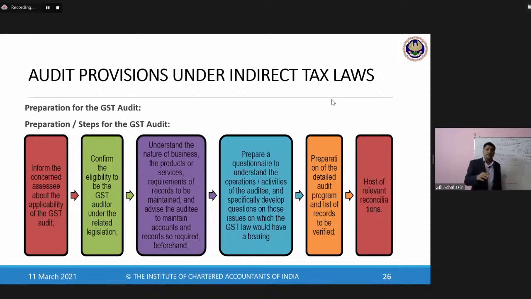If the entity would have strong controls, if the entity would have controls which are operating effectively, now this once again would be visible to the GST auditor, because he would also understand all of these things from the management. He will not be required to get into the control testing in case of GST audit, but of course, on the basis of his discussions with the management, he would get to know whether the company has implemented controls or not, and whether those controls would be working, operating effectively or not,